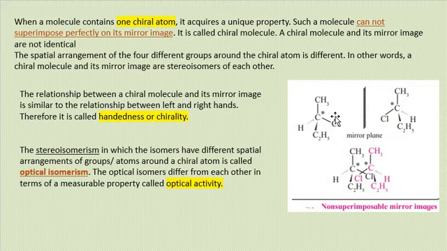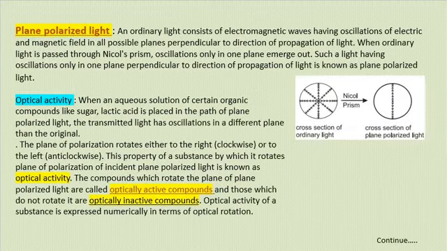The stereoisomerism in which the isomers have different spatial arrangement of groups or atoms around the chiral atom will be called optical isomerism. And the optical isomers, that means this compound and this compound, would be different in terms of optical activity. I repeat, the optical isomers differ in terms of optical activity. Now let's understand what optical activity is. Before that, we need to understand plane polarized light.